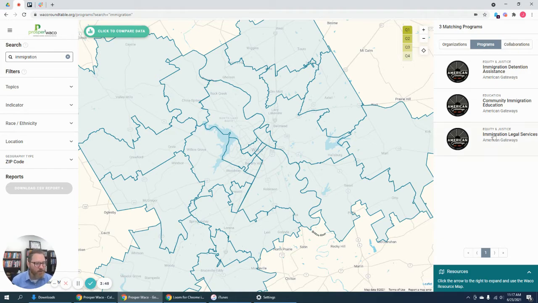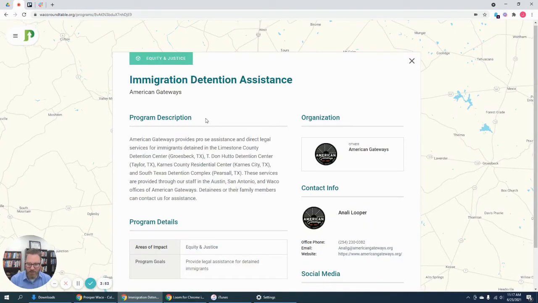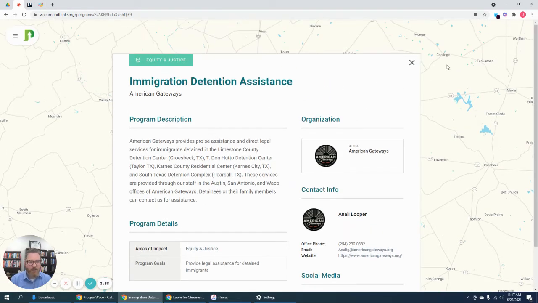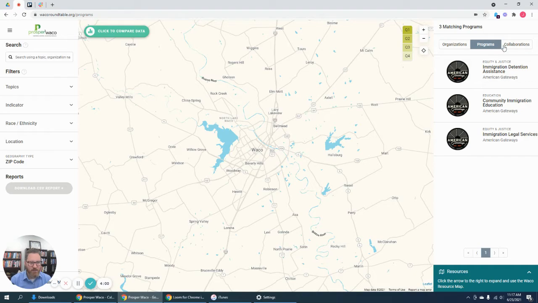Here we have an organization called American Gateways that has created 3 different programs tagged as helping with immigration. I can click on it and find the social media handles that go with that organization. And then finally we have collaborations.